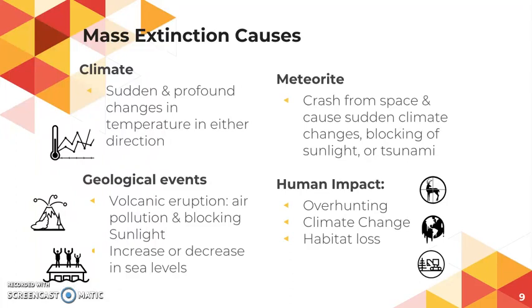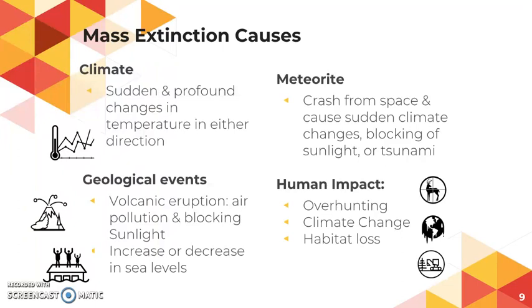Meteorites, like if a large meteorite or asteroid crashed from space, can have a lot of really negative impacts. It could change the climate very quickly. Most likely it would cause a lot of volcanic eruptions, which would then block sunlight, and it could cause a tsunami. In the direct impact area, it could obviously cause all kinds of damage and destruction. So that could have a big effect.